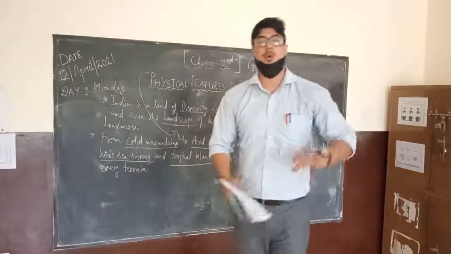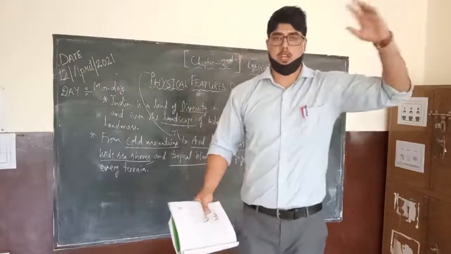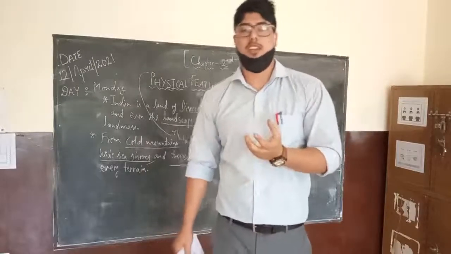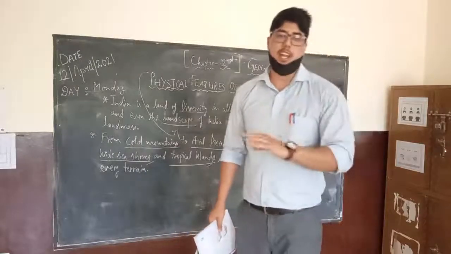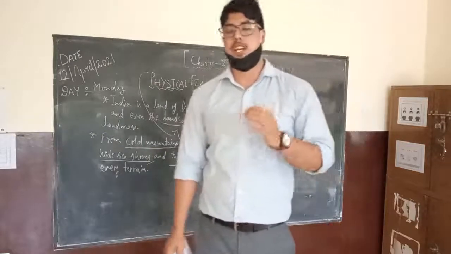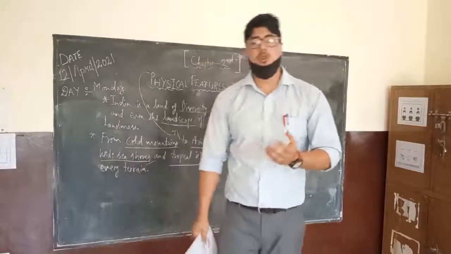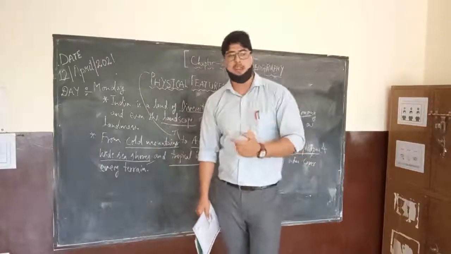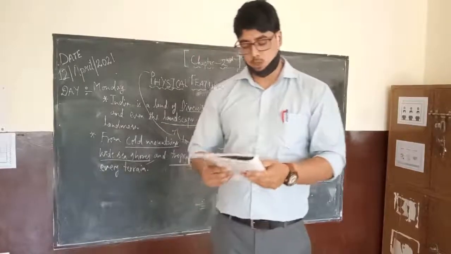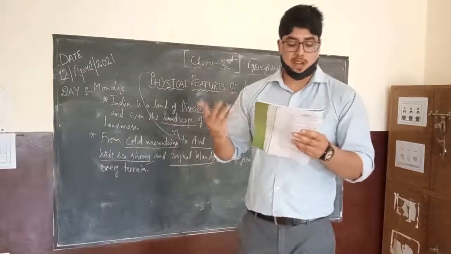If you go further to the northern plains, you will find a difference there. If you go towards the coastal region, you will find a difference in the landform there. If you go to the western part of India towards Rajasthan, you will find desert there. So you will find various different characteristics in each and every sort of landscape. So they have put up a question: which type of terrain do you live in?